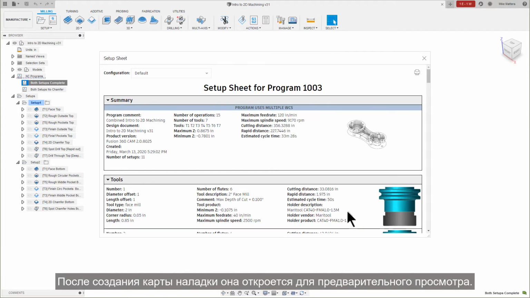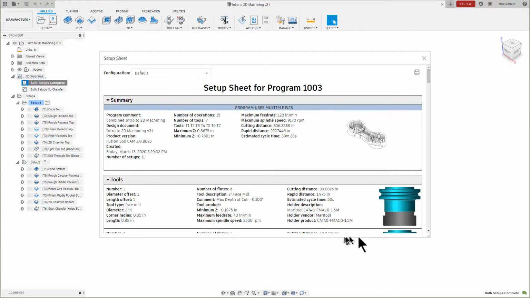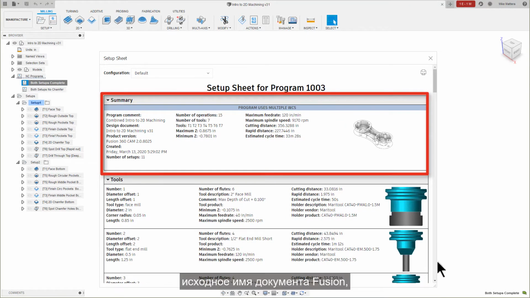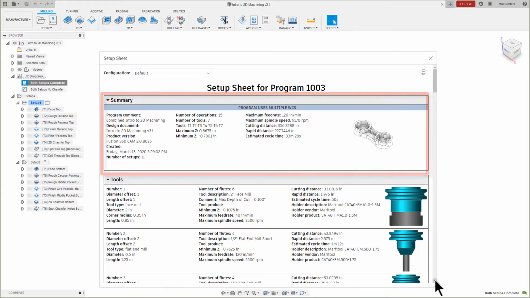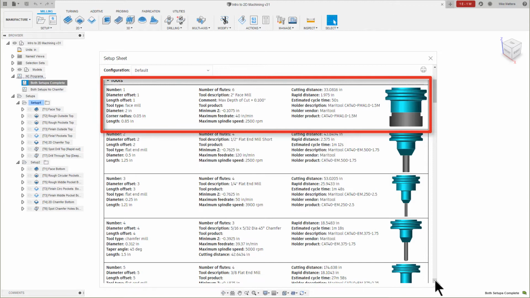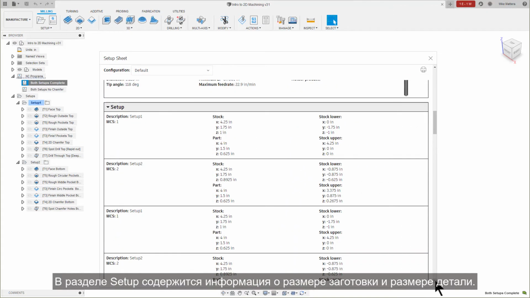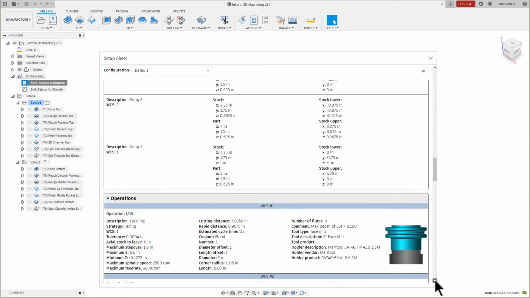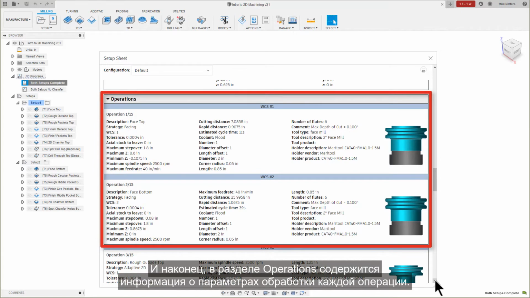After creating the setup sheet, it opens for a preview. The top section displays the NC program comment, the original Fusion document name, number of operations, number of tools, cycle time, and much more information. The next section contains a tool list. The Setup section has information about the stock size and part size. Finally, the Operations section has information about the cutting of each operation.